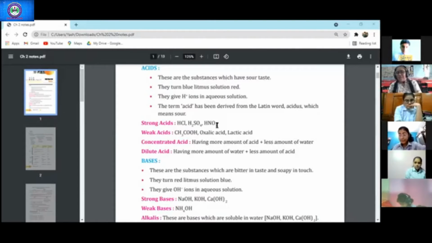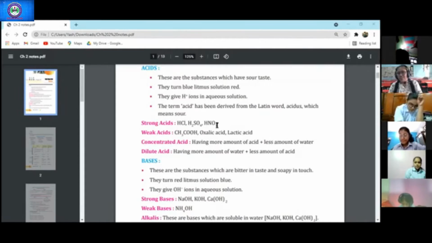There are some concentrated acids. Now these strong acids are very strong, so they may be very harmful for our skin, right? In detail, we will discuss in one topic. But here you need to understand what it means. There is concentrated acid. In the lab, we keep two types of acid. That is 10% concentrated acid, which is concentrated. Why concentrated? Because they have more number of H+ ions.